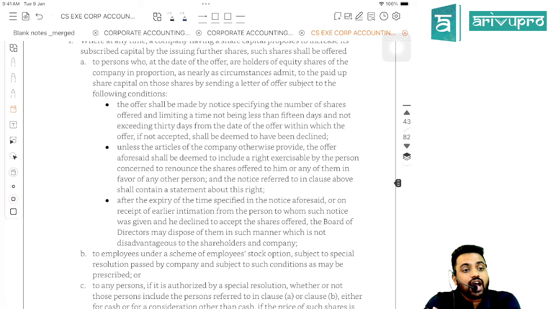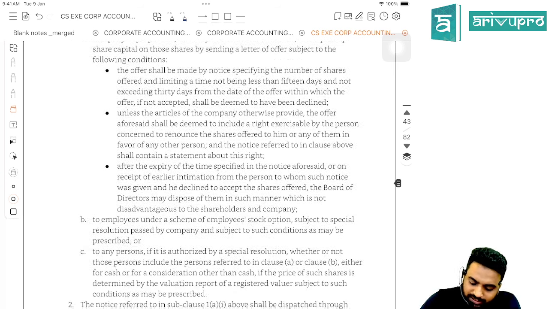And after the expiry of the time, or before expiry of time, if shareholders say we don't want your shares, then the directors should dispose of the shares in a way which is not disadvantageous to the existing shareholders. Correct? And if no communication is made by the shareholder before the due date, then it is deemed to be not exercised.